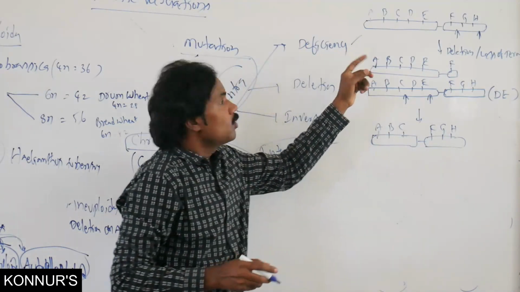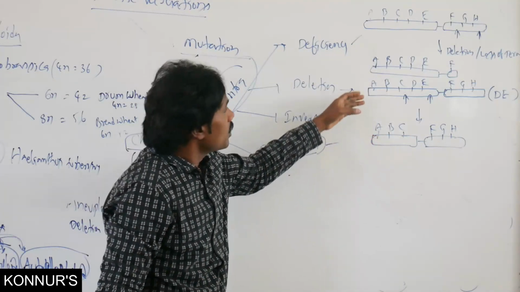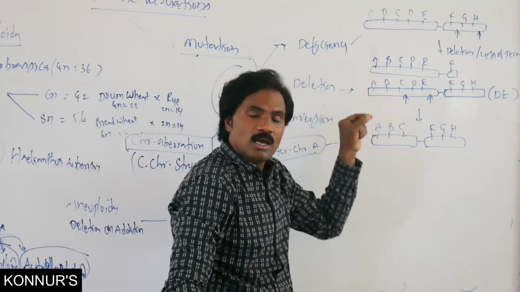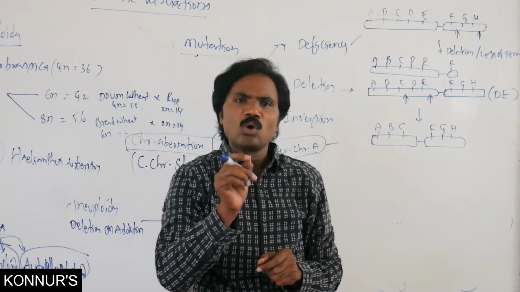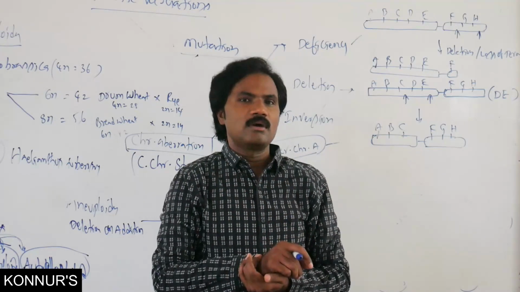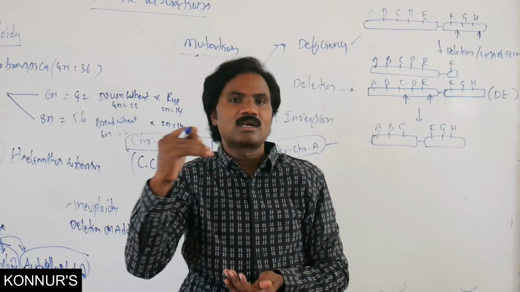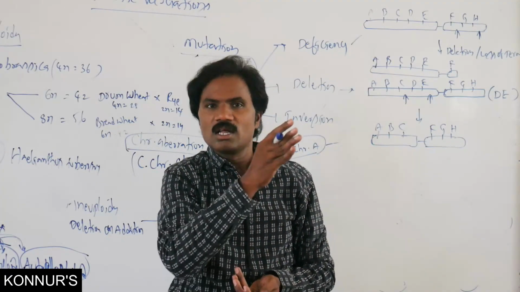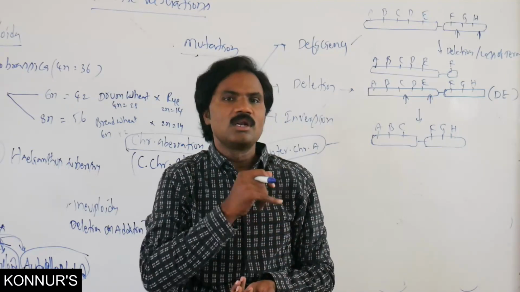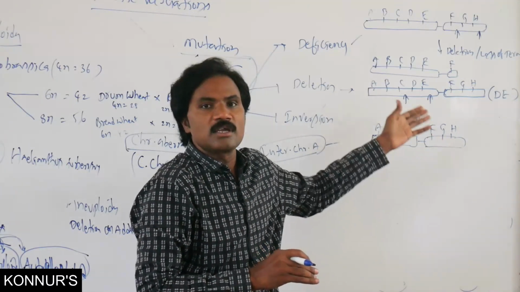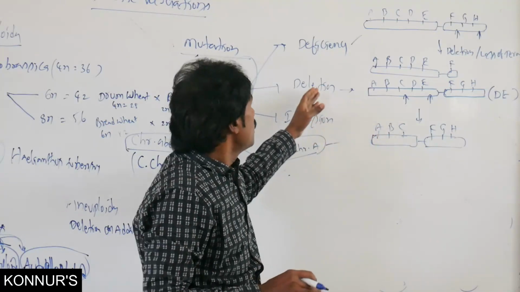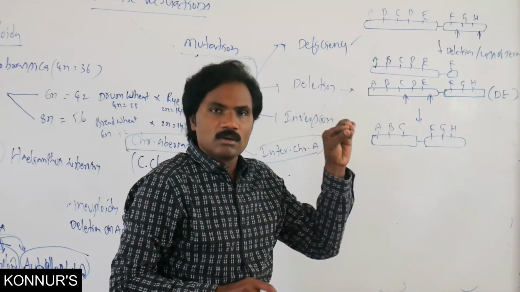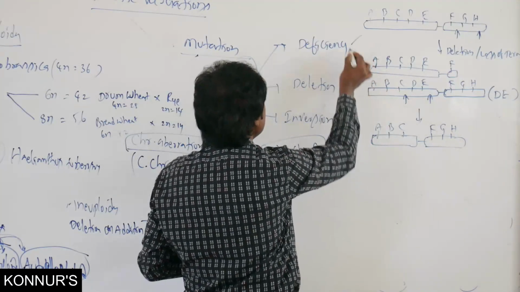Normally we observe either deficiency or deletion, for example notochord wing or terminal wing, if there is deletion on the X chromosome in Drosophila. Apart from this, Cri-du-chat is another best example of deficiency or deletion.